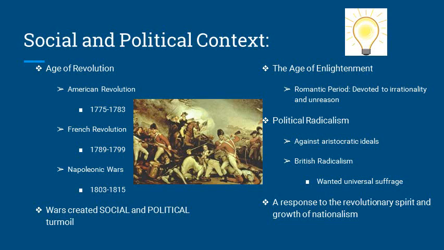There are several social and political events that helped establish the Romantic Period. Historians often refer to this era as the Age of Revolution because there were many areas of the world fighting for independence at that time. In America, the British colonies split from England and fought in the American Revolution from 1775 to 1783. This spurred the French Revolution, which was fought for 10 years, in 1789 to 1799.